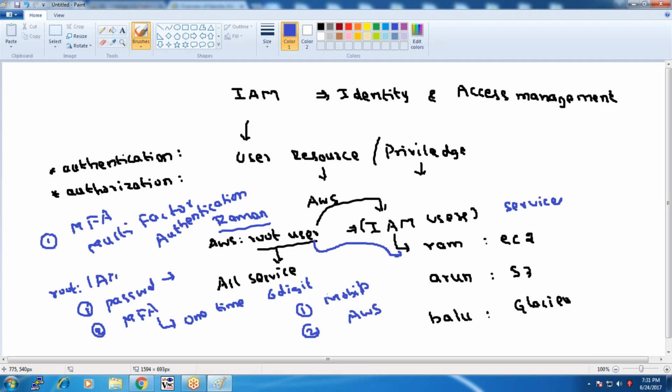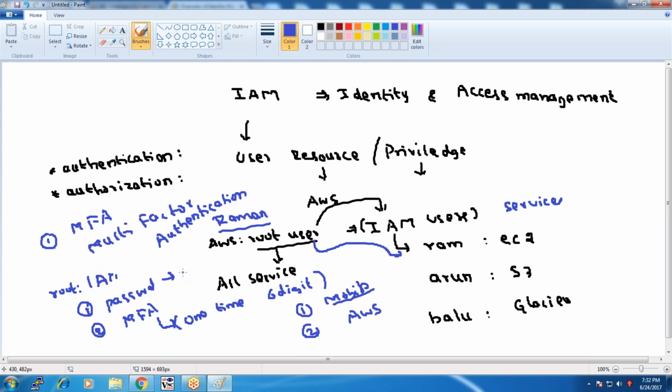Okay, these are all the ways by which a user can associate with MFA. In this example, we are going to show how a user can be assigned a mobile phone for multi-factor authentication, how to generate this key, and how the user can make a connection by using this second level of security credentials. MFA is going to be discussed here. Okay, so these are some of the key features associated with IAM.